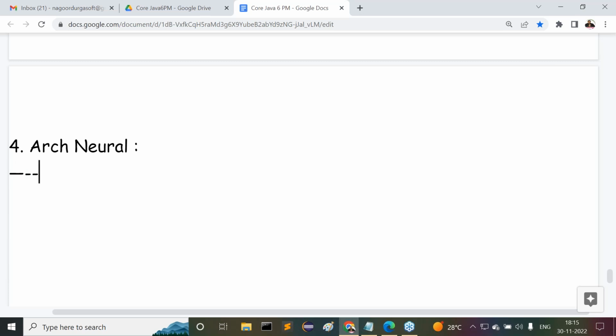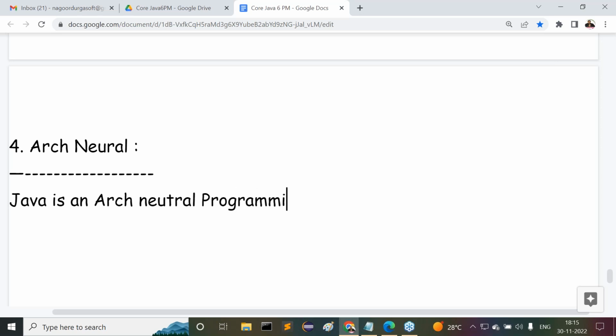Not required to think much about it, guys. What we understood about platform independent, in the same way we have to understand hardware independent. Java is an architectural neutral programming language.